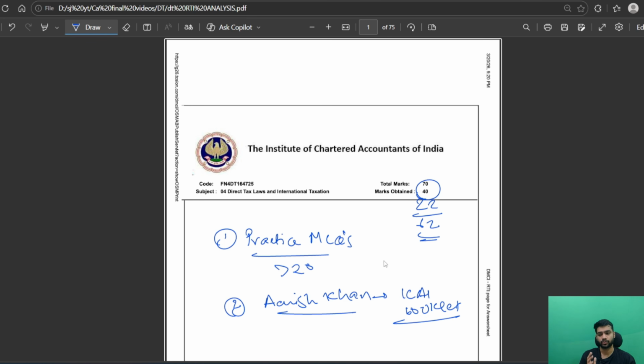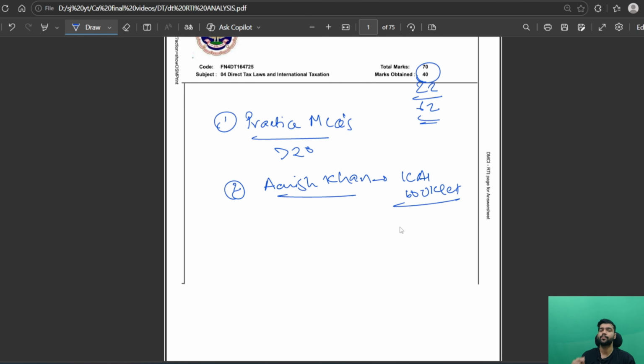and he has solved each and every question. Mark the important questions for a last revision as well, because in my exam there was one case study that came directly from the ICI booklet. So watch it diligently, mark important questions from them and then revise them in your last revision. So the first learning is this.